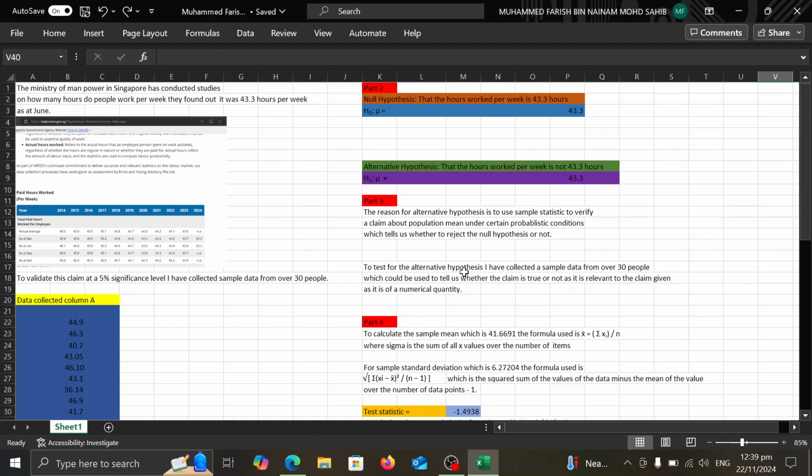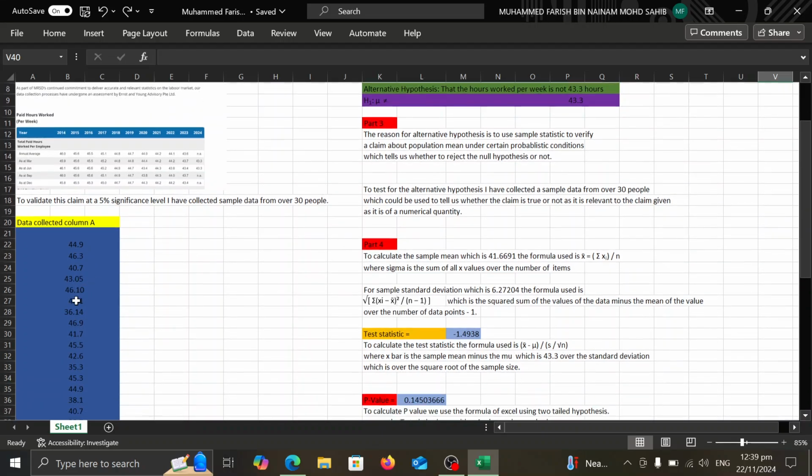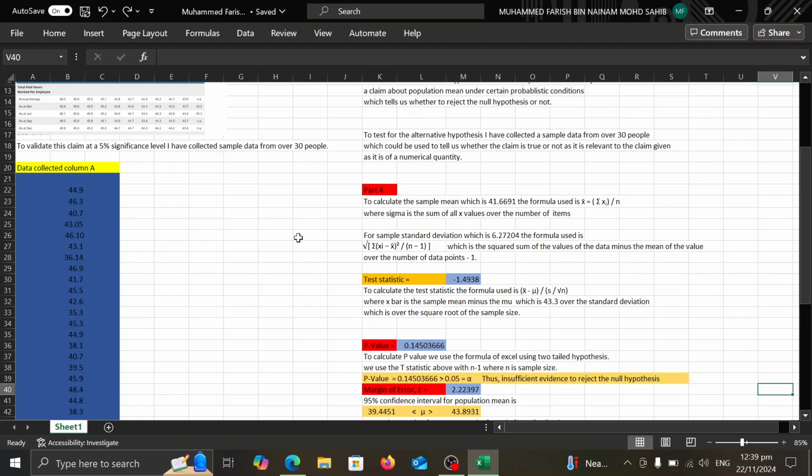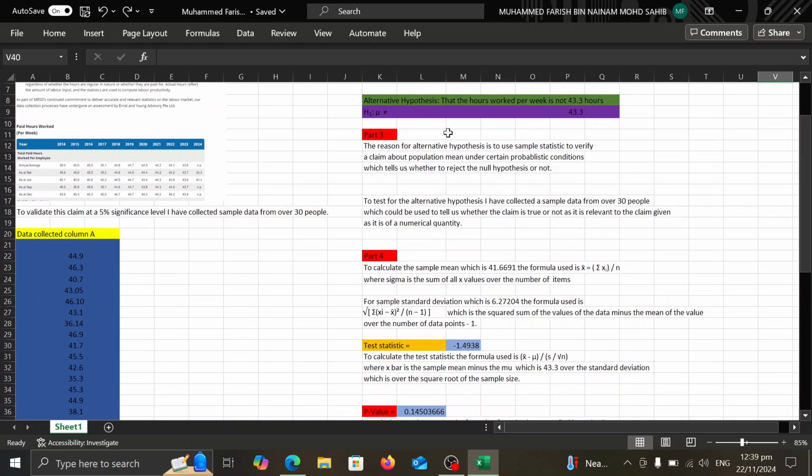To test the alternative hypothesis, I have collected sample data from over 30 people, which could be used to test whether the claim is true or not, as it is relevant to the claim given its numerical quantity and relation to the claim. For the alternative hypothesis, I have used the two-tailed test, as my data fluctuates in a range above and below, so I cannot tell whether the majority is above or lesser than the mu,